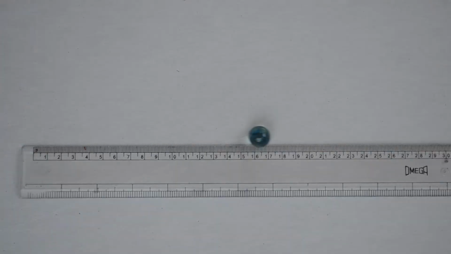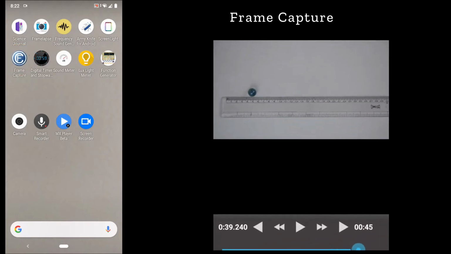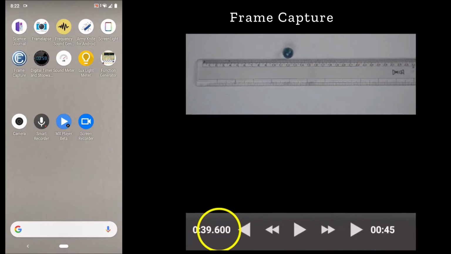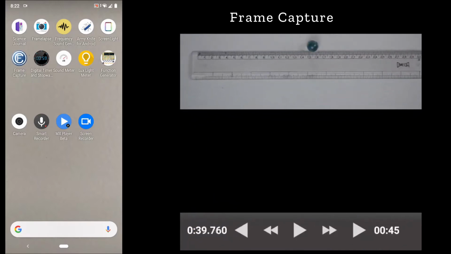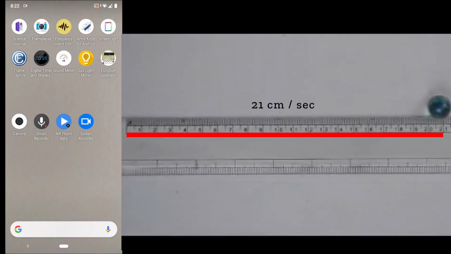Frame Capture app can be used to analyze motion videos captured with regular cameras. Each frame can be seen along with the timestamp. Here, I am calculating the speed of the marble. This is especially good when the time duration is less than 1 second. It covers 21 cm in 1 second. Its speed is approximately 0.75 km/h.